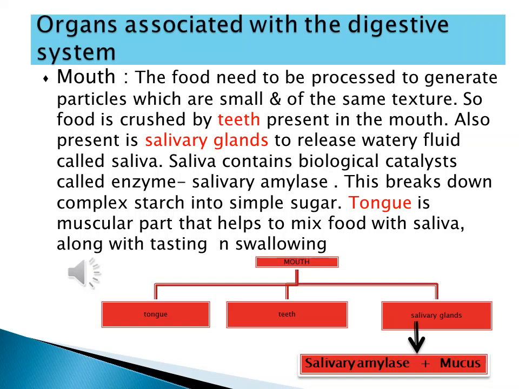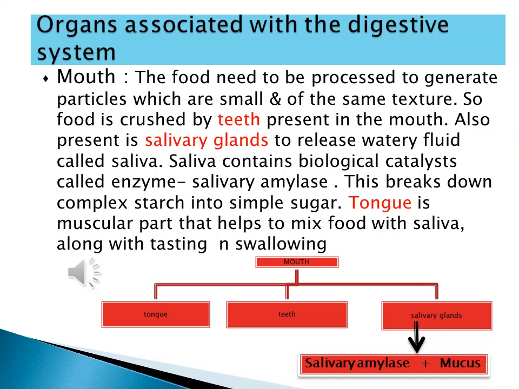Here you will find the teeth, which will break down food into smaller, simpler pieces. Then there are salivary glands, a bunch of salivary glands all around the mouth, which release the watery fluid called saliva. And then we have a muscular structure called the tongue.